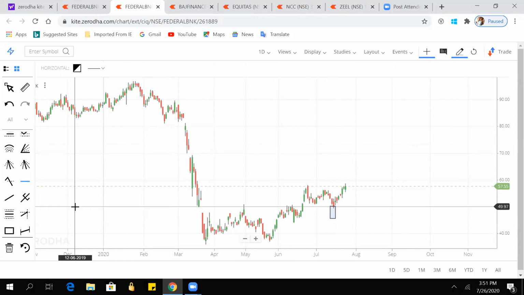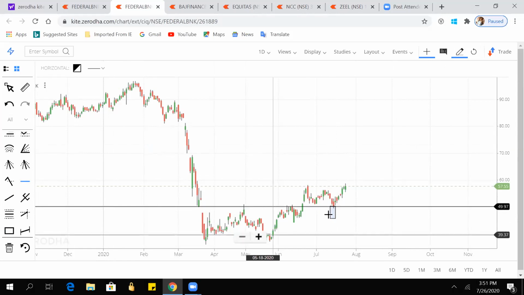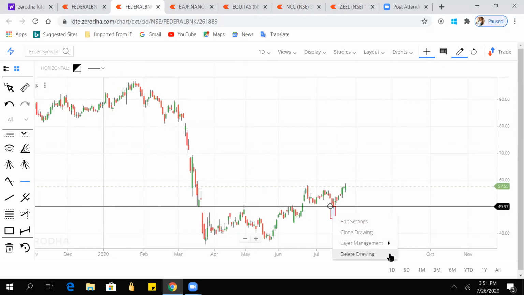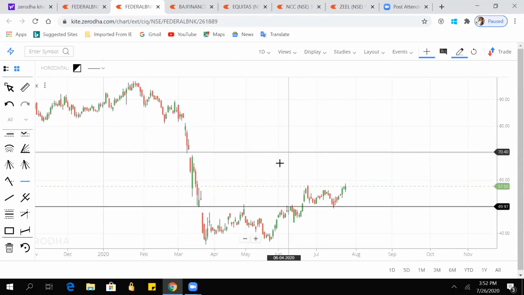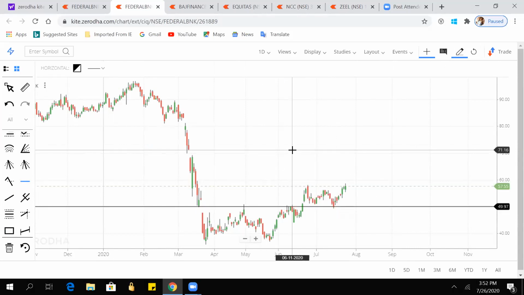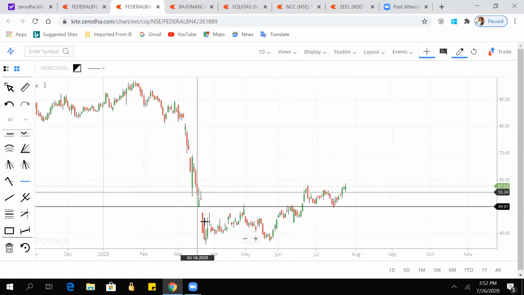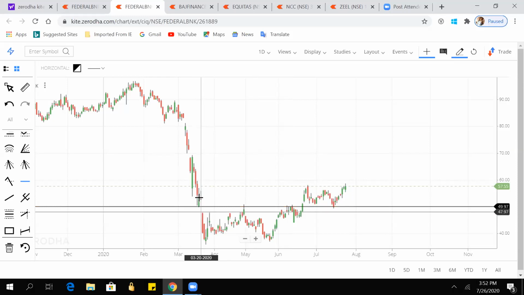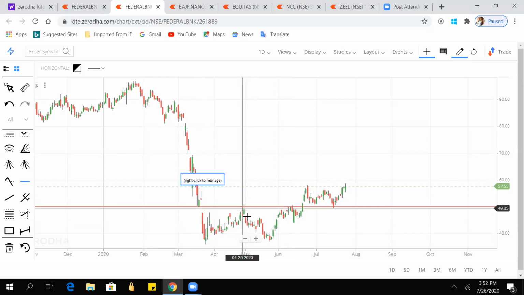See, how to make support and resistance is that wherever we can see more points, we can draw. Right now I am drawing it so easily because I have seen the charts for 1 or 2 weeks. Once you keep on seeing the charts, you will be able to draw these supports and resistances. Here we can see there was a big gap and it fell, and then again it went there, so we can consider it as resistance.